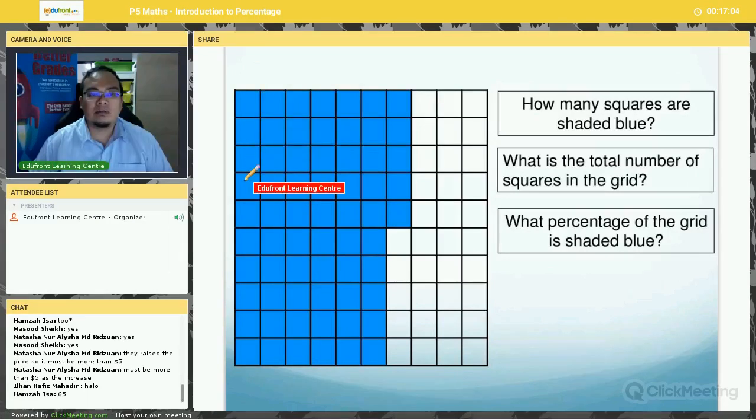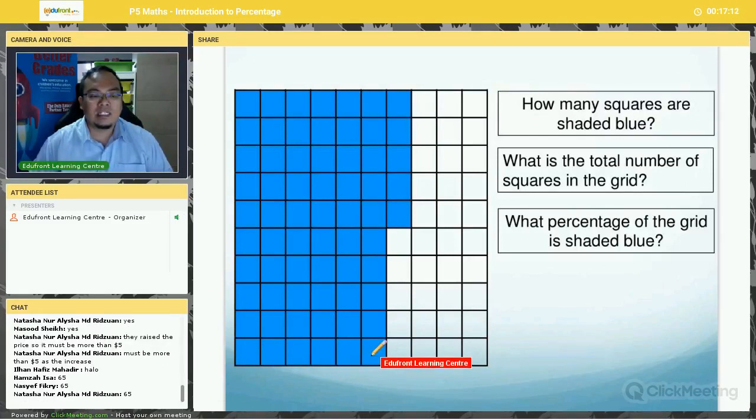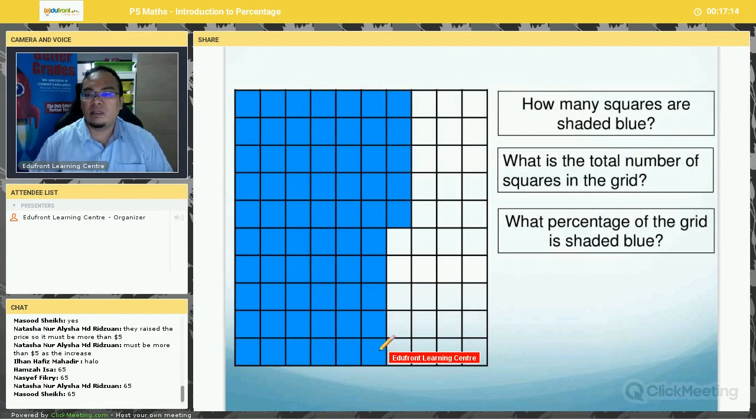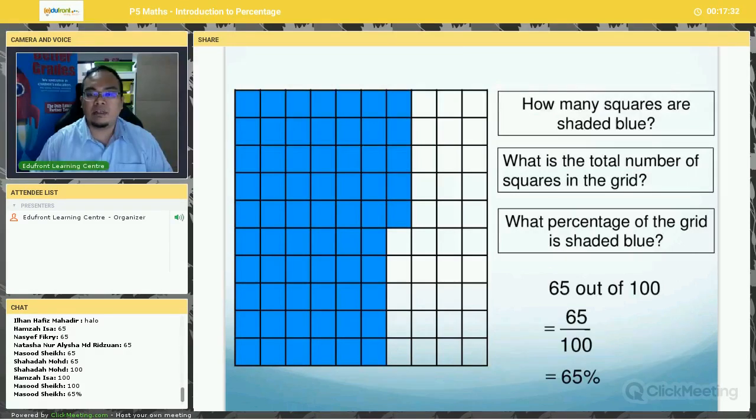So you can see 1, 2, 3, 4, 5, 6, 7, 8, 9, 10. 1, 2, 3, 4, 5, 6. 65. Okay, very good. So what is the total number of squares in the grid? Total 100. So what percentage of the grid is shaded blue? 65%. Okay, well done. Very good.